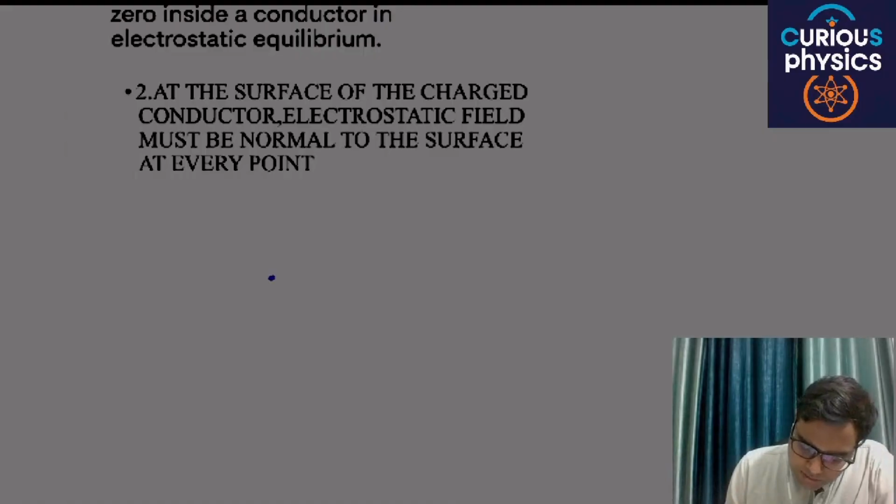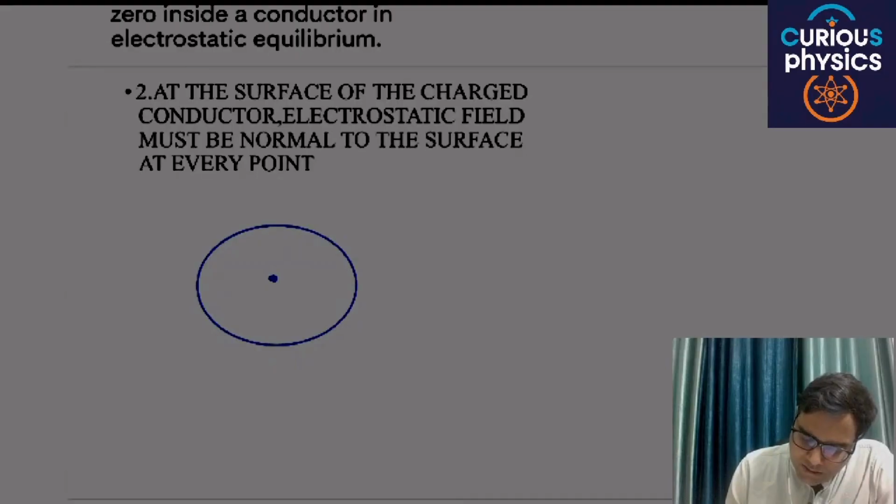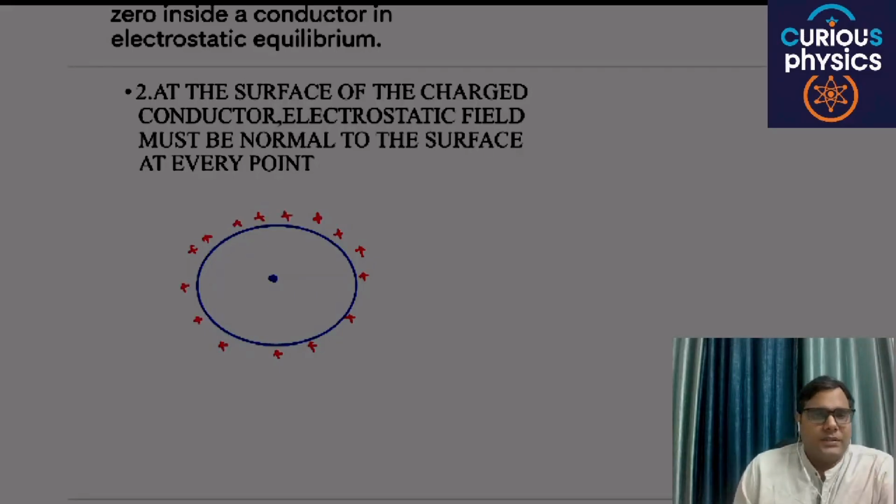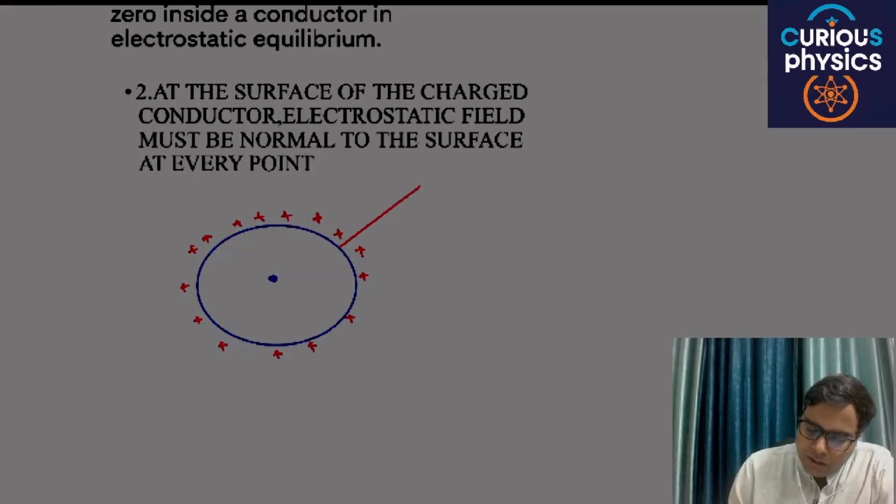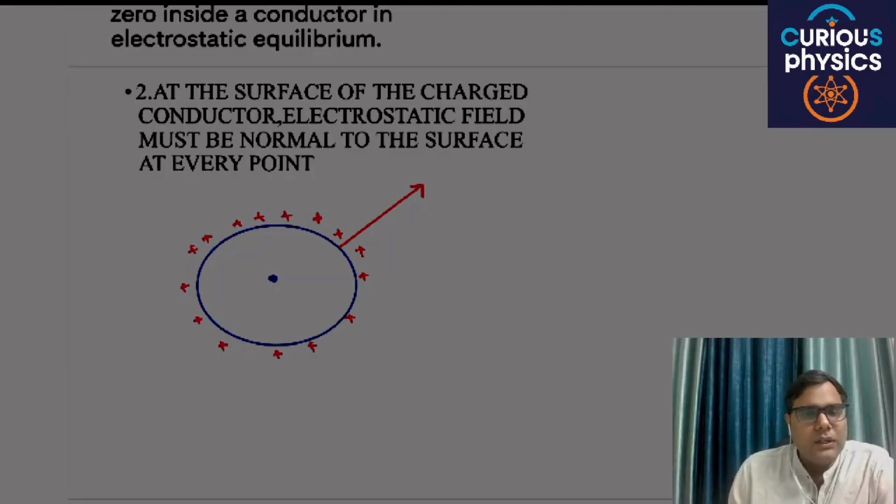For example, if this is the conductor and, let's say, a positive charge is given to this conductor, this positive charge will reside on the surface. Then due to this positive charge, the electric field will be in this direction, and let's say it's normal to the surface.